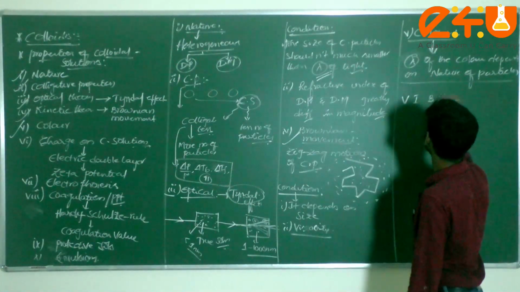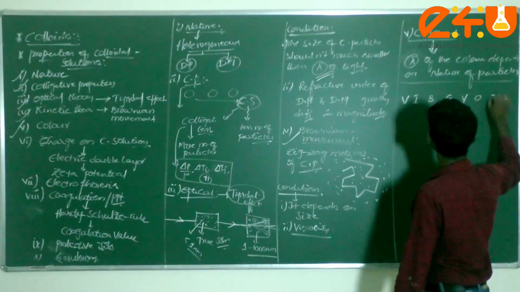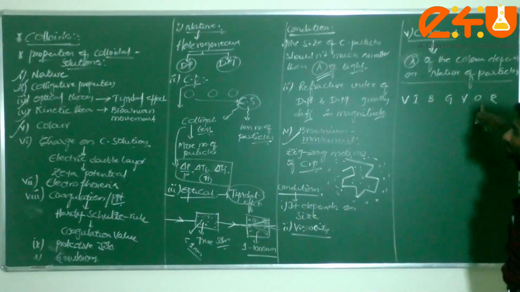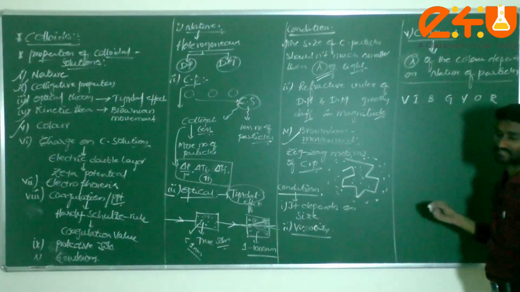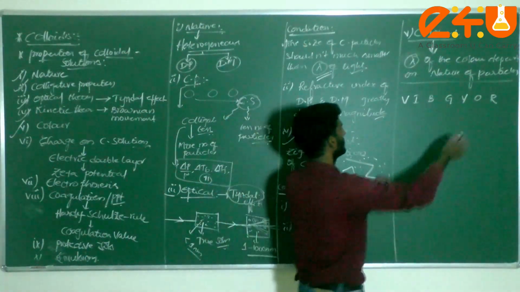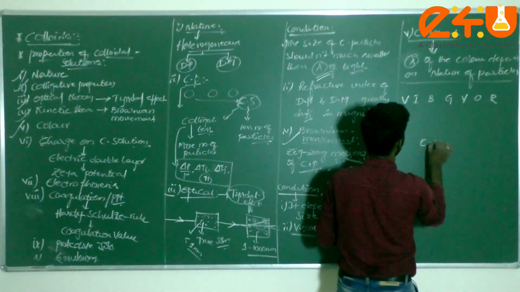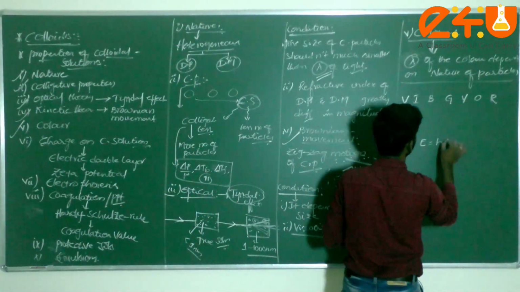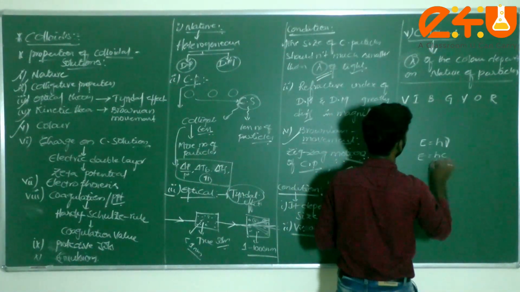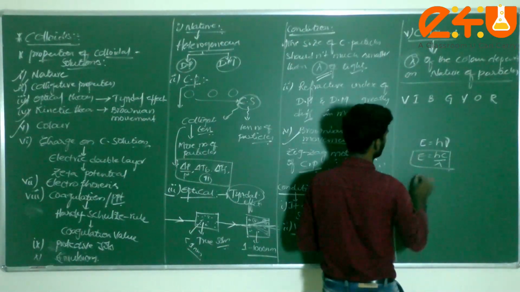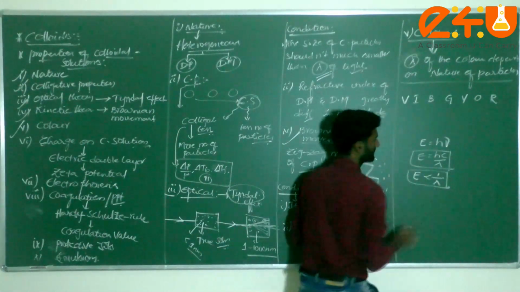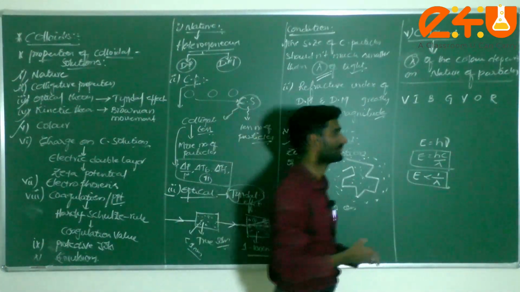Already we know that in the spectrum there are 7 colors, VIBGYOR. Am I correct or not? Violet, indigo, blue, green, yellow, orange, red. Among these 7 colors, dear students, which one has the greater wavelength? Already we know one formula: E is equal to h nu, where nu is equal to c by lambda. That means E, the energy of the radiation, is inversely proportional to lambda, the wavelength.